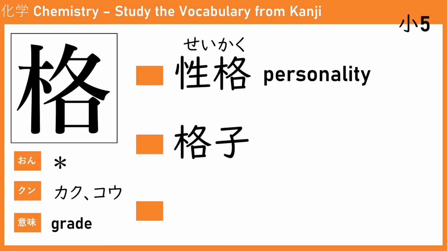The next one, in chemistry, we read this as koshi. Koshi is the small part of grading. What does it mean? It refers to a unit cell. So when you learn about crystal, there is a unit cell, which is the smallest unit to count a crystal. It may be a cubic form, or a hexagonal form, or an octagonal form, and so on.